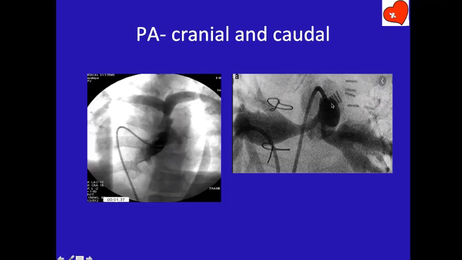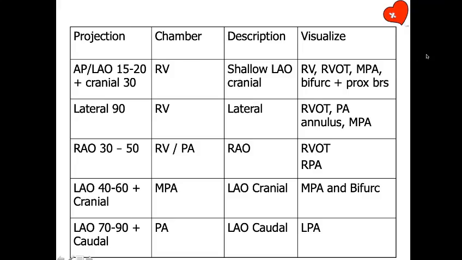In AP view, the main pulmonary artery will overlap here, so you won't be able to make out. In cranial view also, sometimes you may not be able to, because proximal LPA and RPA overlap the main pulmonary artery. So now you have a caudal angio. This is a laid back angio. So the main pulmonary artery goes anteriorly and the branches come posteriorly. So this is a laid back angio for proximal pulmonary. Therefore, you may have to do different degrees of cranial and caudal tilt. So this is what we may have to do.